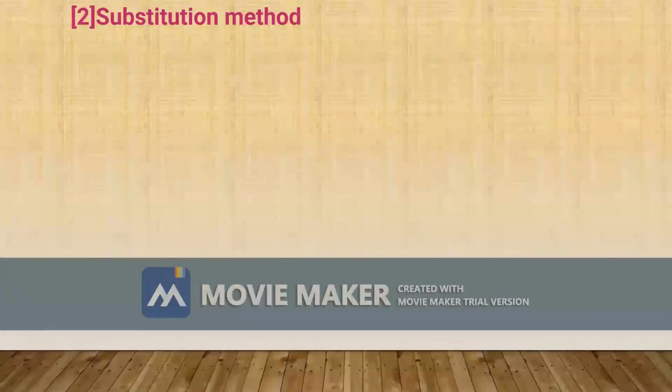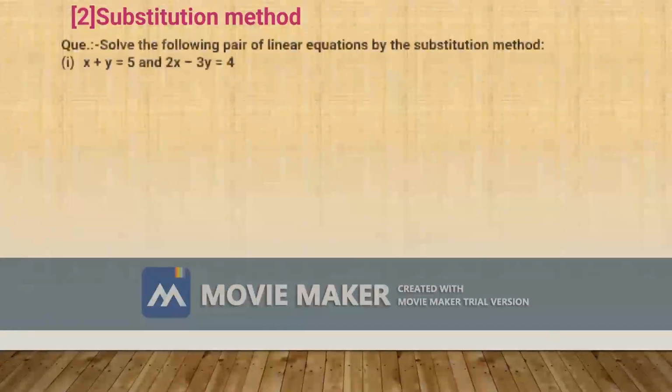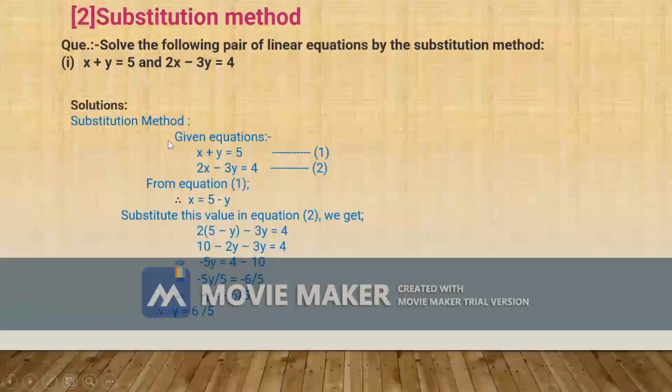Now, the second method we have is the substitution method. For example, solve the following pair of linear equations by the substitution method: x plus y equals 5 and 2x minus 3y equals 4. Let us see the solution by the substitution method. The given equation x plus y equals 5 becomes equation 1, and 2x minus 3y equals 4 becomes equation 2.